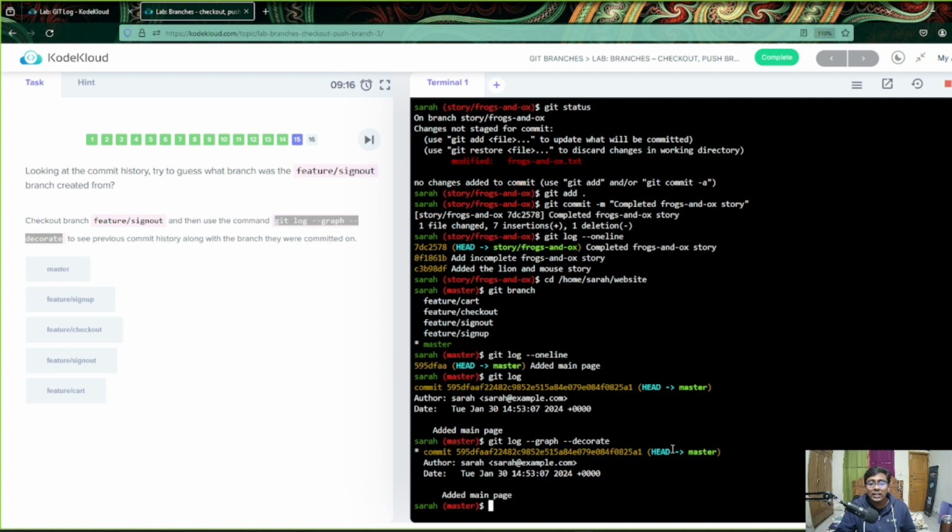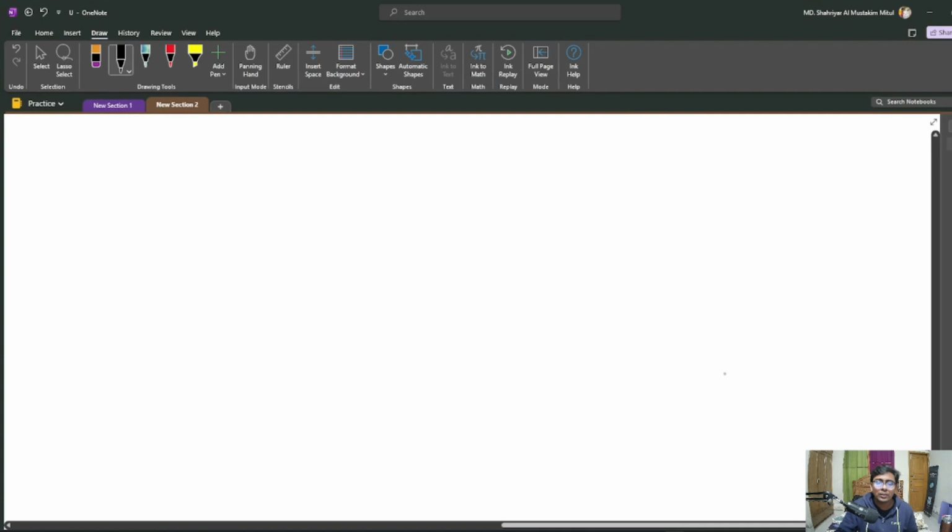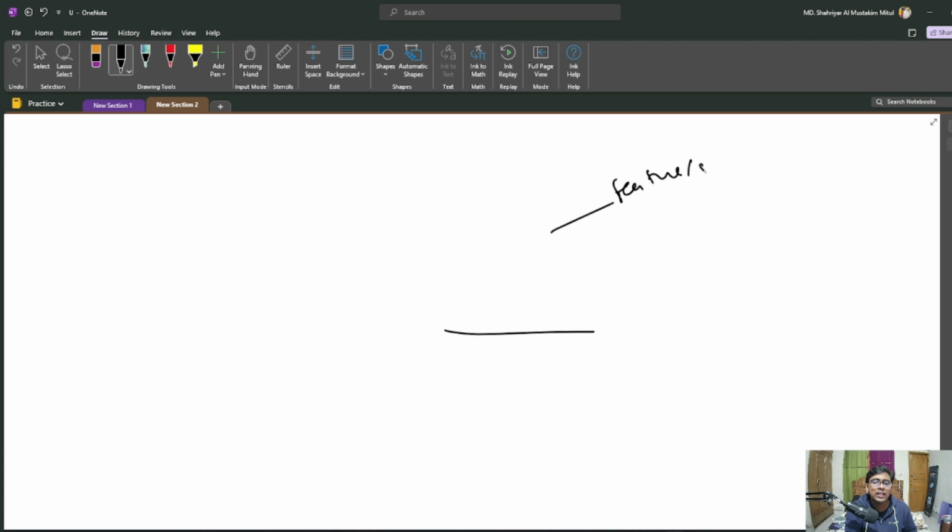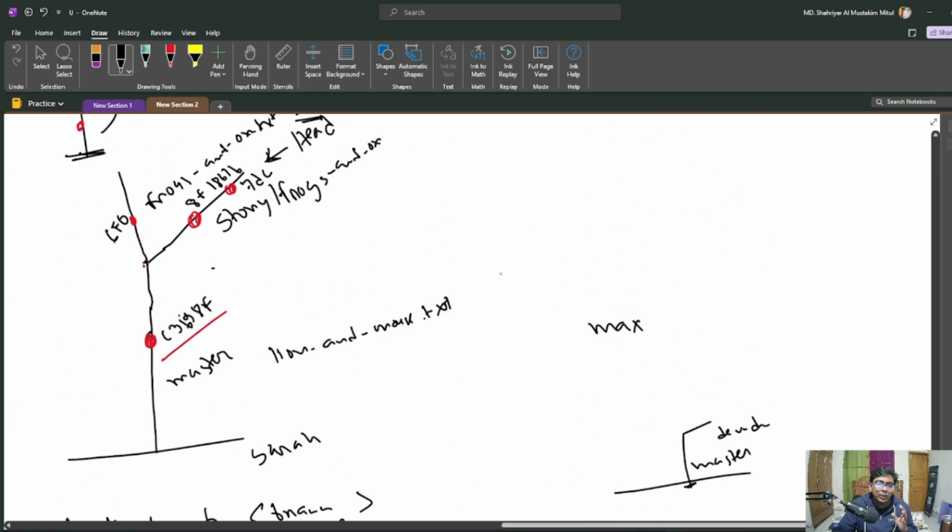The factor is why we couldn't find it by now is the master branch has one commit, but there's nothing by now. So we are supposed to ask for the parents of this one, right? Maybe there is something parent, but this is feature sign out. So there is a way to understand how.